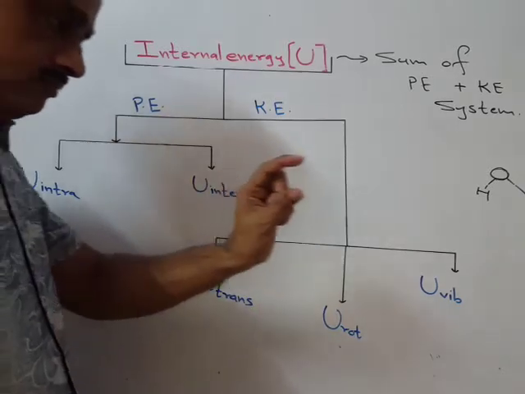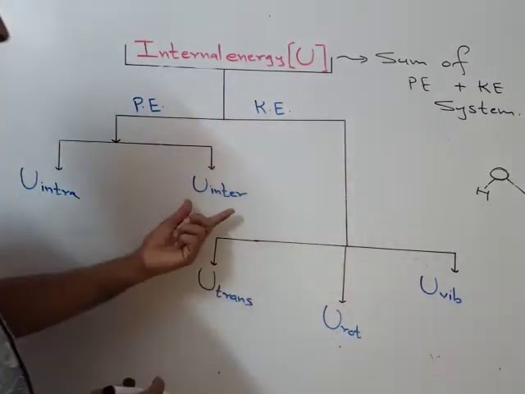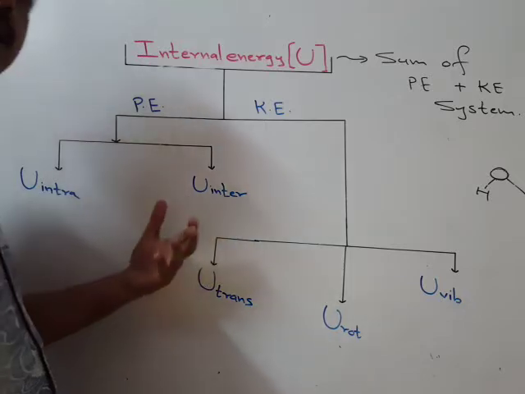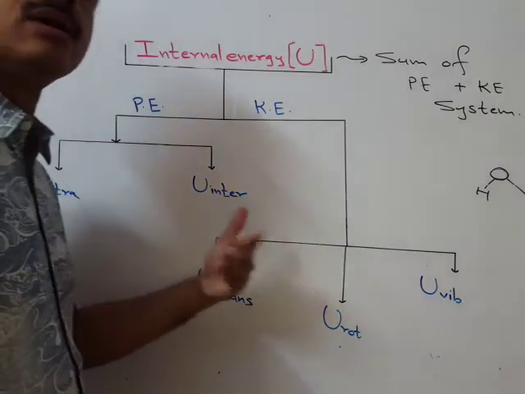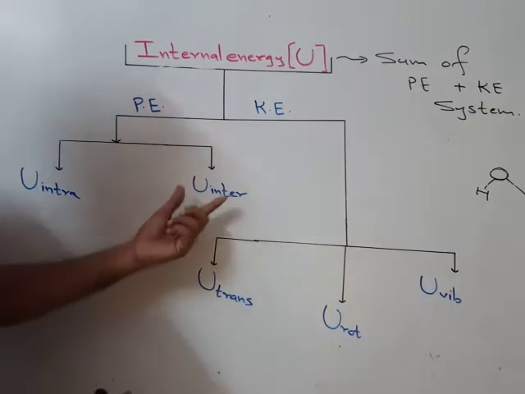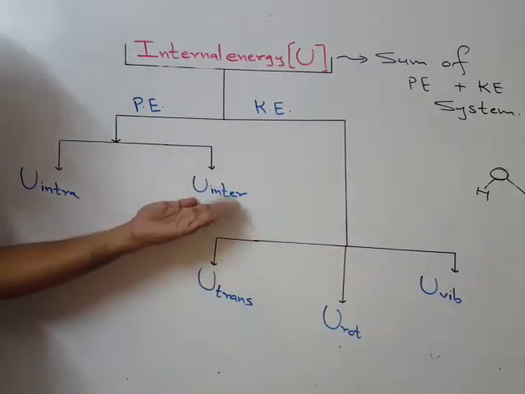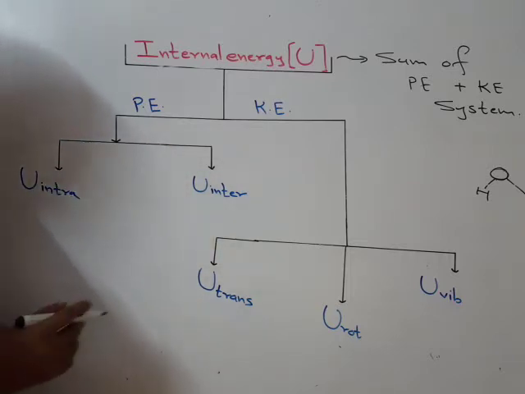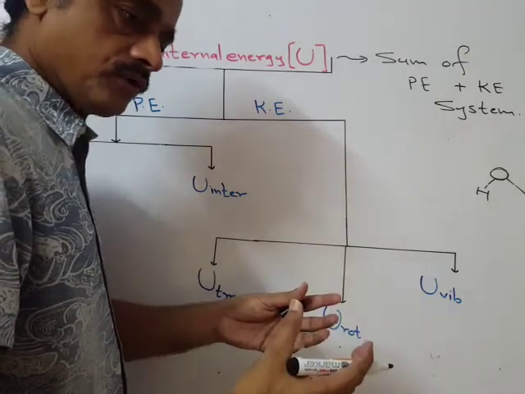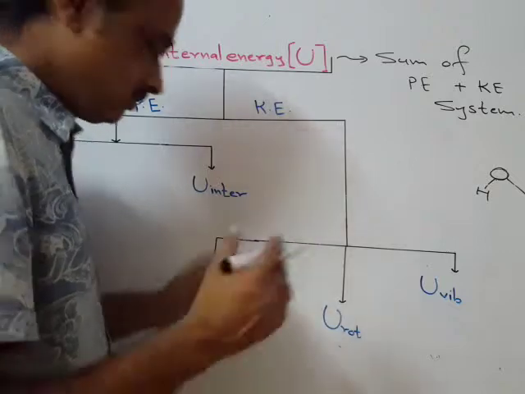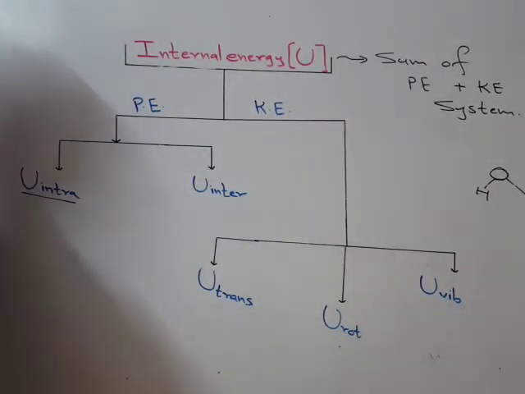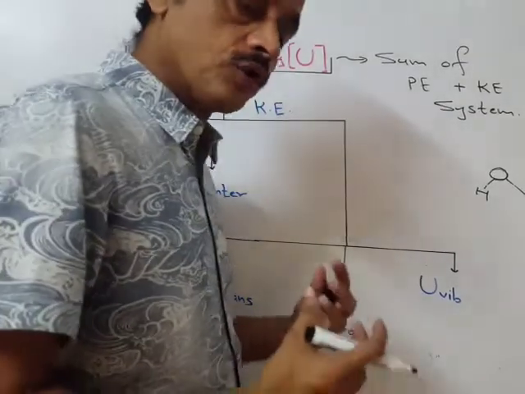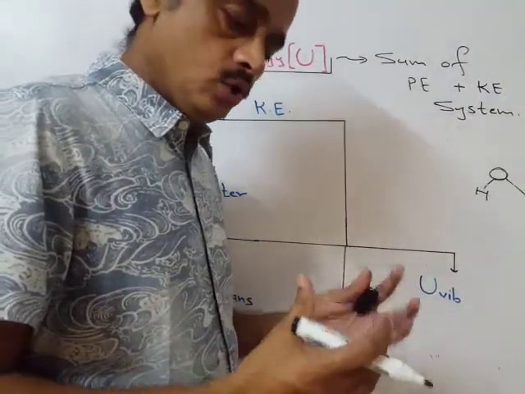So that amount of energy comes under internal energy due to intermolecular bonding, and therefore internal energy U, capital U. So intramolecular forces of attraction within a molecule, the forces of attraction which keep atoms together in a molecule, that is internal energy due to intramolecular forces of attraction, U intra. And the force of attraction which keeps the molecules together in